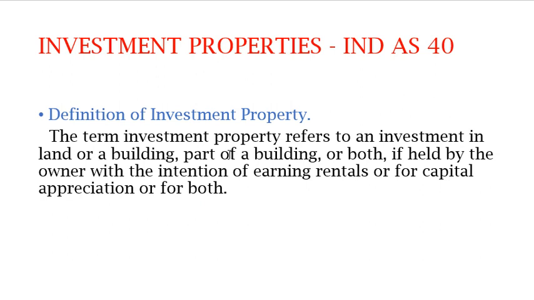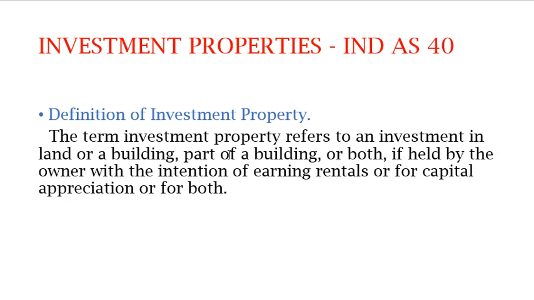So what are the exclusions which don't come under investment property? That is property which is held for use in the production or supply of goods or services or for administration purposes. It doesn't come under Ind AS 40, but it comes under IAS 16, the property, plant and equipment standard. Any property used for producing goods and services or for administration purposes, and income generated out of it, will come under IAS 16 and not under investment property.